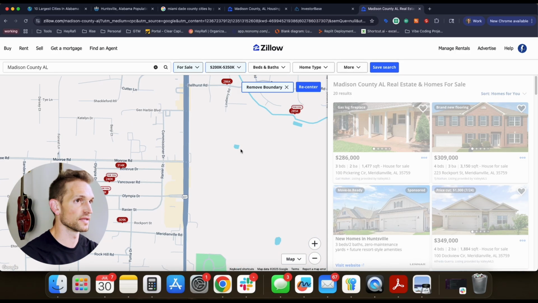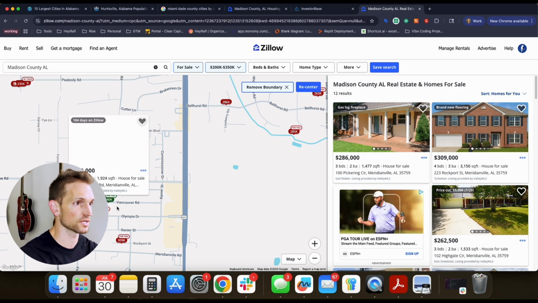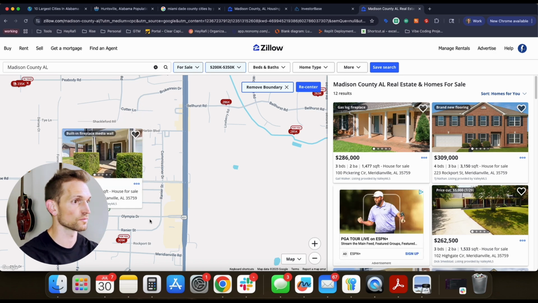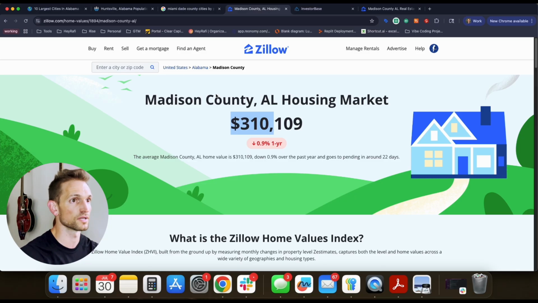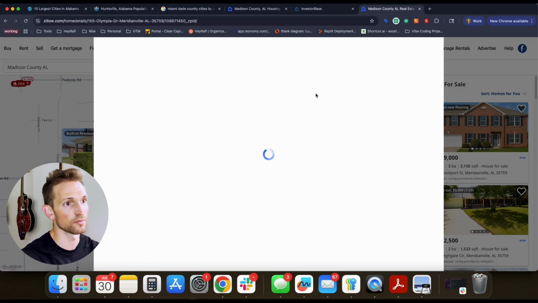So let's find an area that's got a bunch of properties. I just picked this one right here. So we got 1, 2, 3, 4, 5, 6, 7 properties that are all for sale. I'm just going to pick one, 240K. Actually, let's pick this one, 328K. I picked that one because 310 is that sweet spot, and 328 is pretty close.